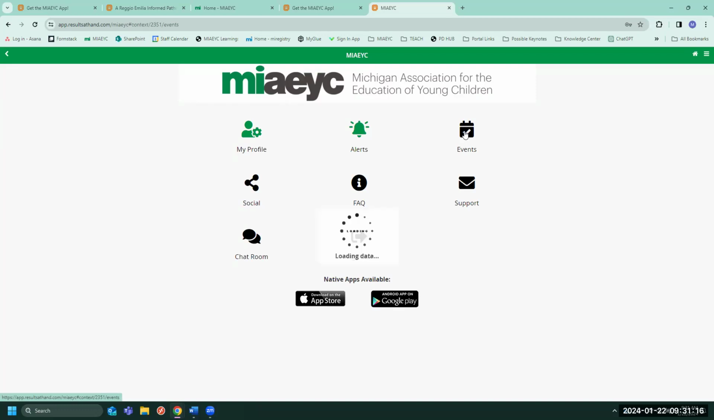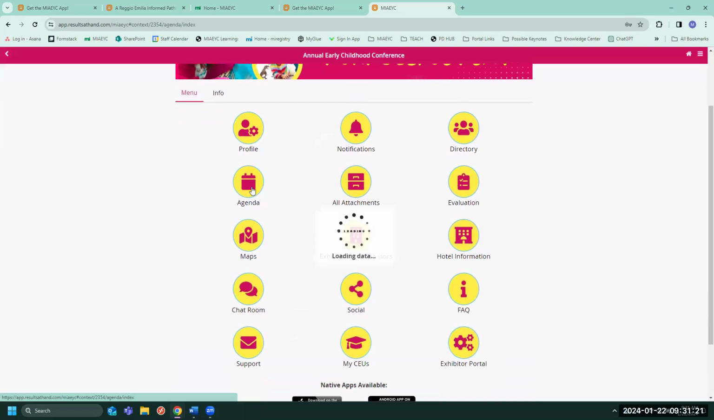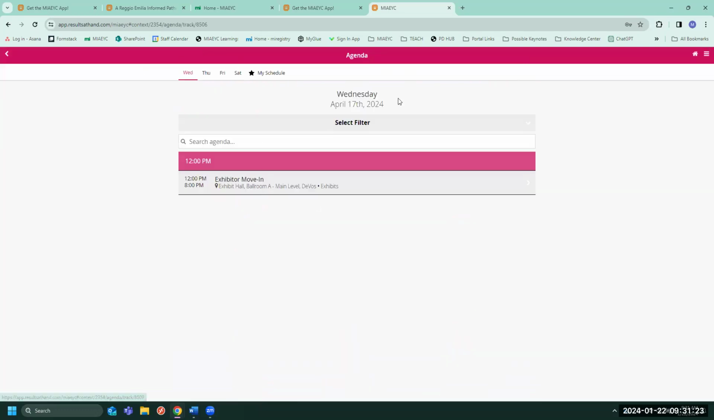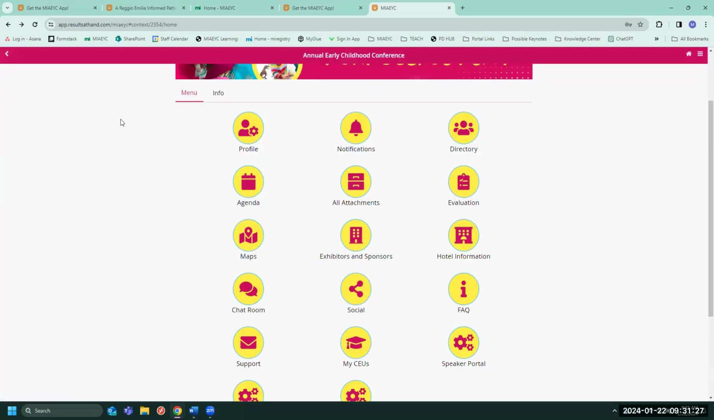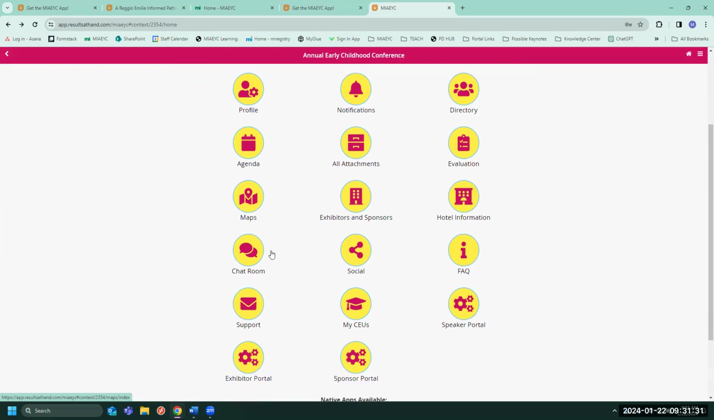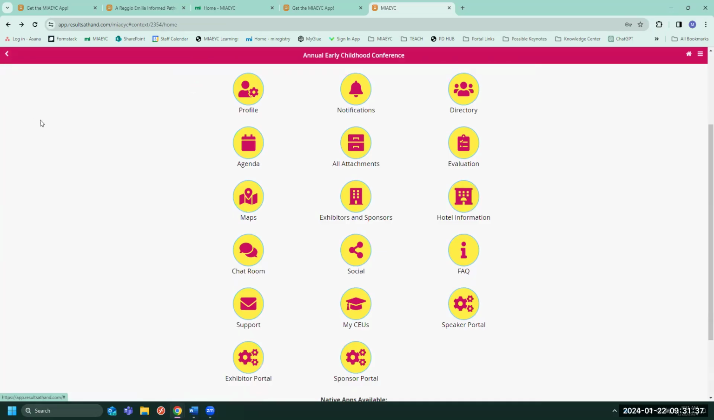From the conference app, you're able to access your agenda with your sessions and your schedule. You are also able to change your seat reservations from within the app. On the map button, you are able to access maps from both Amway and DeVos. There's also attendee and exhibitor directories, chat rooms, and links to see your earned training credits.